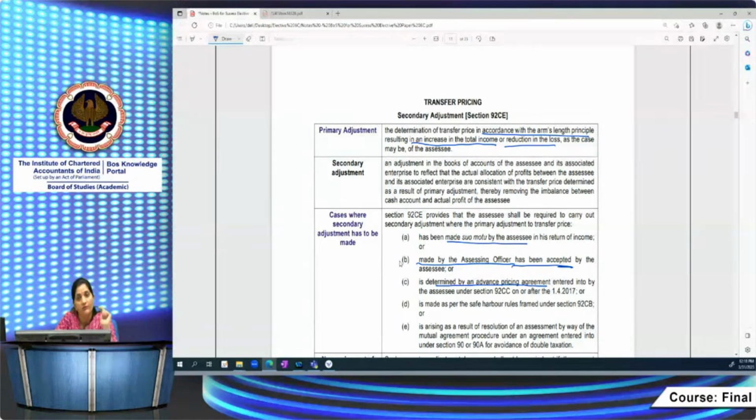If you make the primary adjustment as per the APA, then you have to carry out the secondary adjustment also. If it is made as per the safe harbor rules,